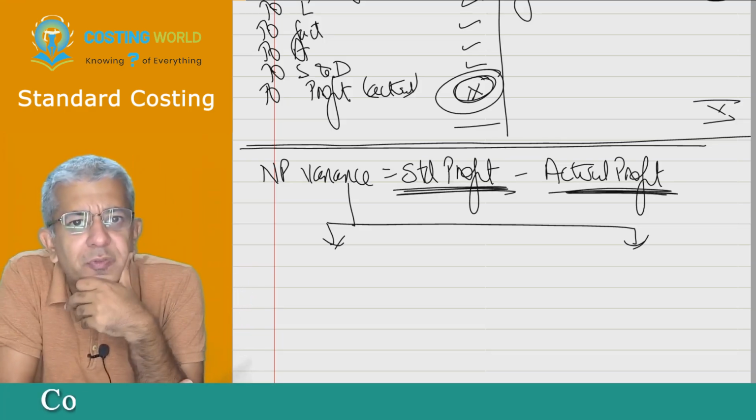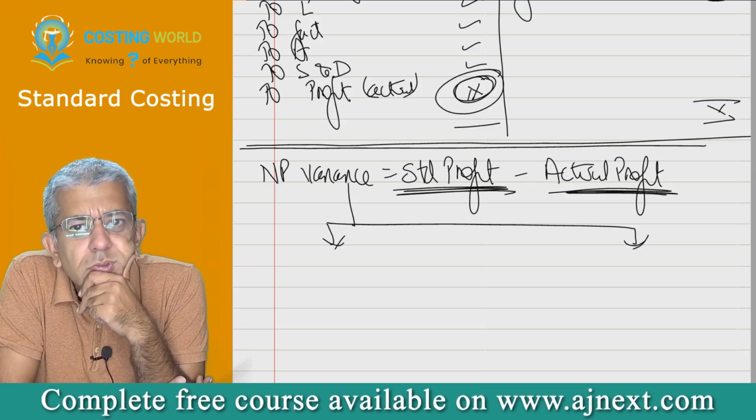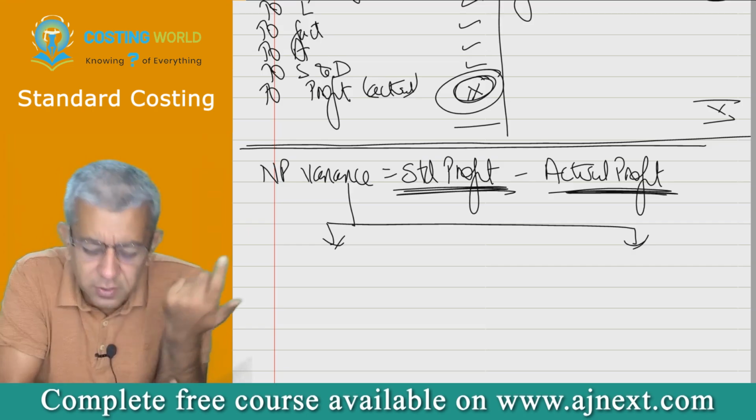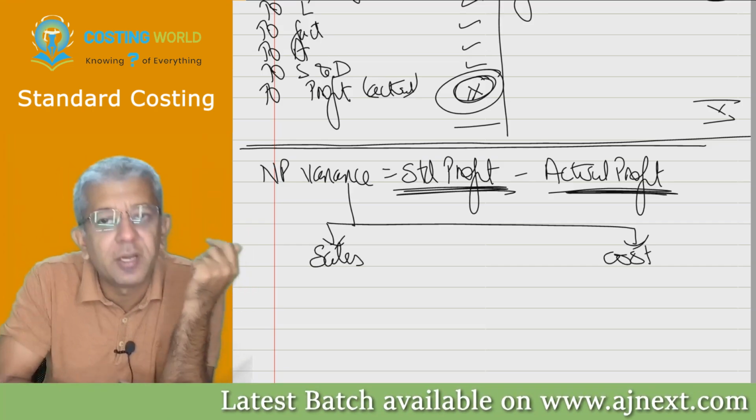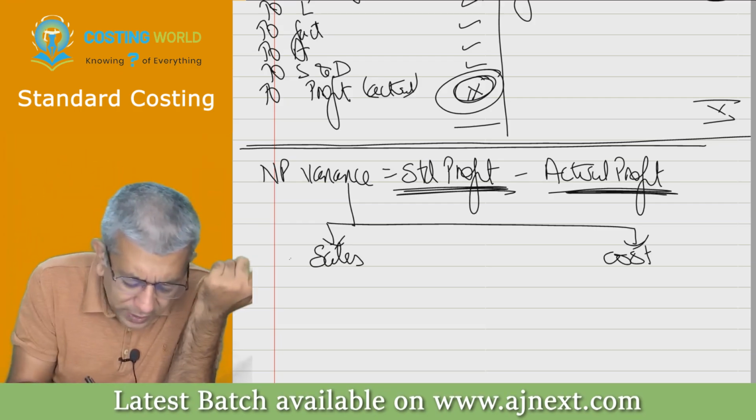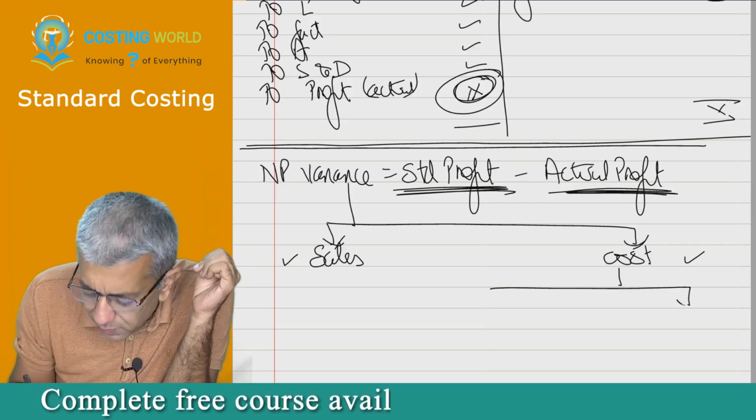Everybody can tell me profit is the result of two things in life. You tell me which two things? Expenses and sales, and cost. There is no other reason, right? So either there will be a difference due to the sales side or there will be a difference due to the cost side. This is one part of the chapter, this is the other part of the chapter. Now, obviously, there will be cost difference.